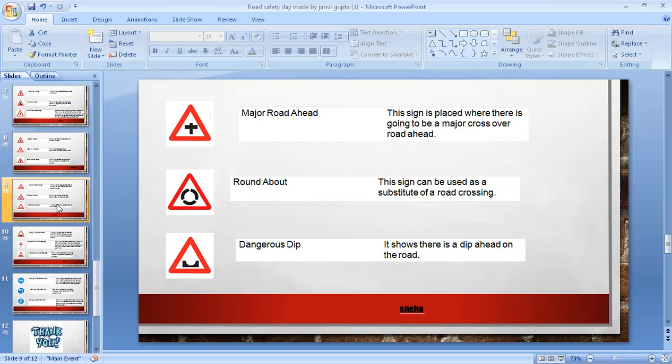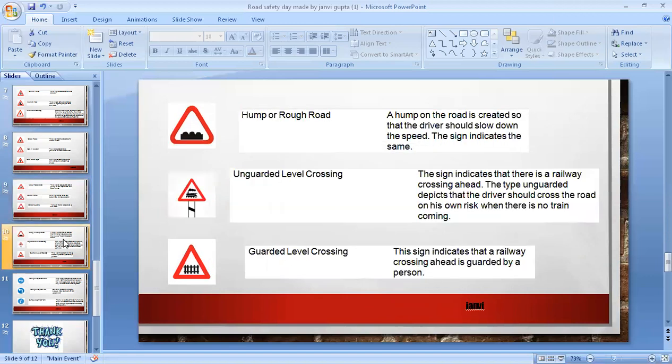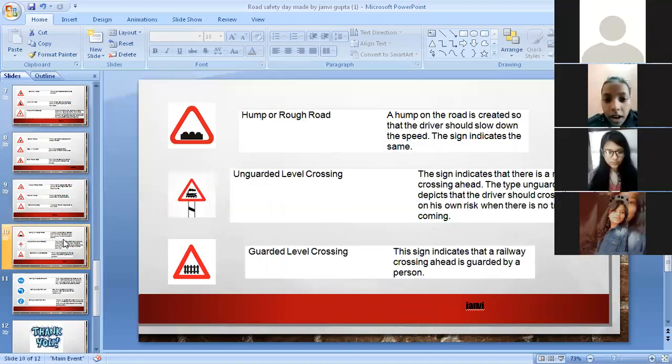Major road ahead. This sign is placed where there is going to be a major crossover road ahead. Roundabout. This sign can be used as a substitute for a road crossing. Dangerous dip. It shows there is a dip ahead on the road. Hump or rough road. A hump on the road is created so that the driver should slow down.